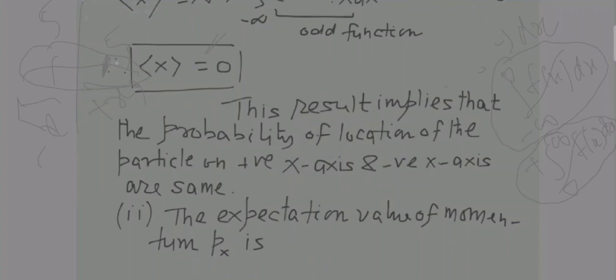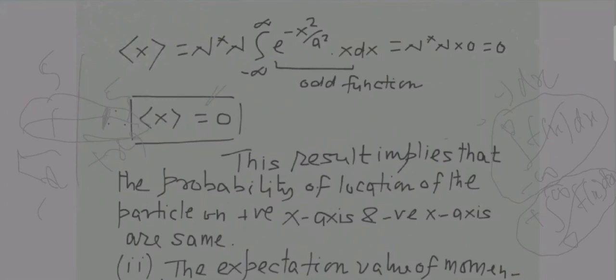Suppose the case had been different, and the value had not come out to be 0. Suppose at x equal to plus 5 there are 100 particles, but at x equal to minus 5 there are only 50 particles.